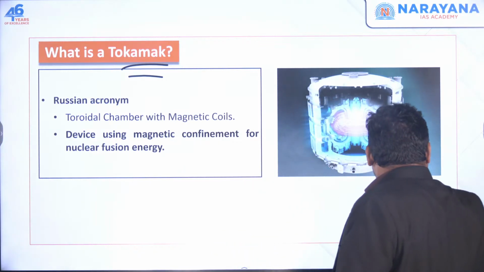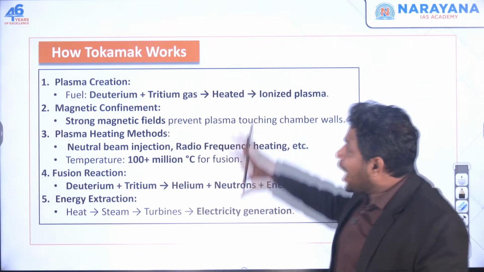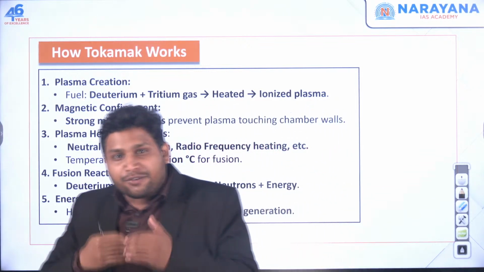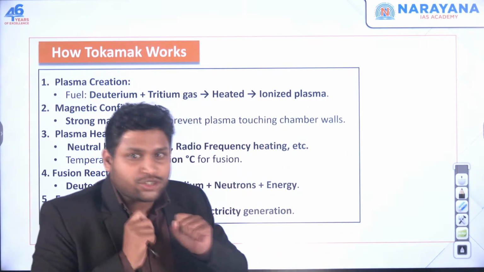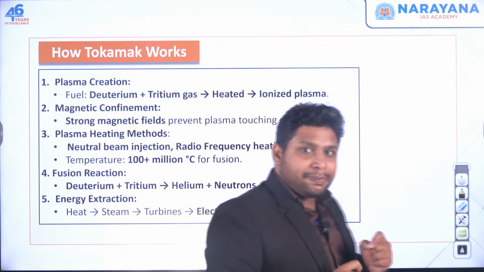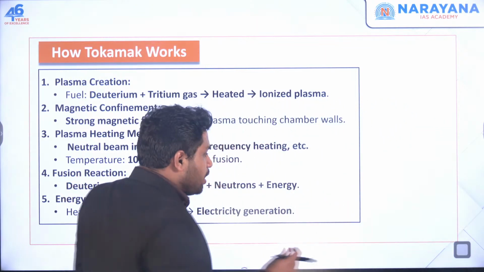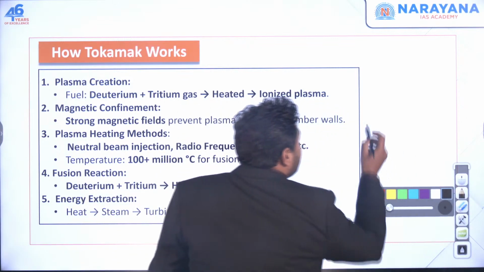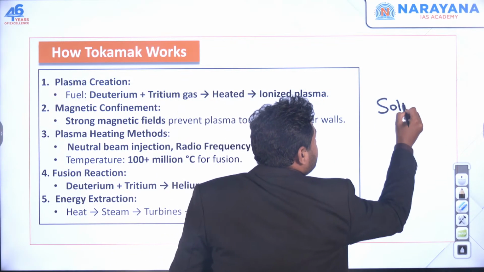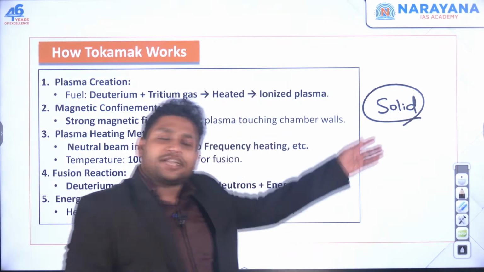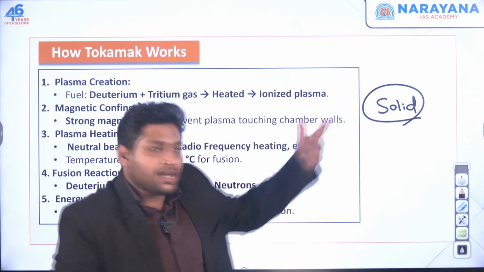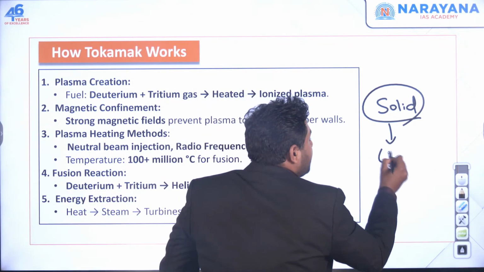Okay. Now the technical part, how this tokamak exactly works. First of all, we need a very high temperature if we want to go for nuclear fusion, million degrees Celsius. Now see, if you have something in solid form and you give it more heat, after some time it will become liquid.